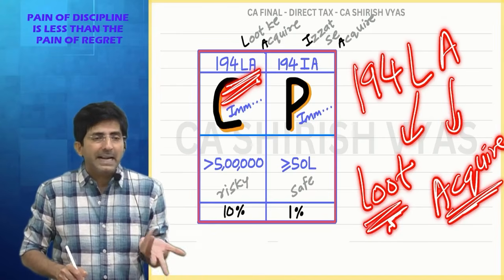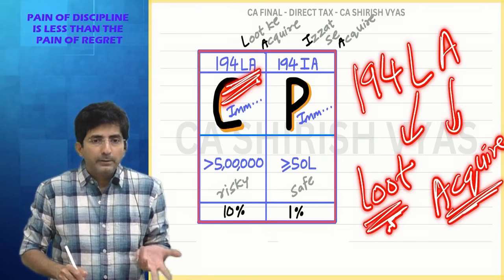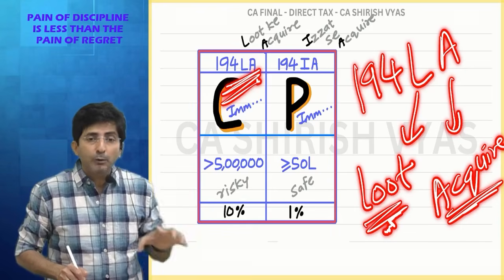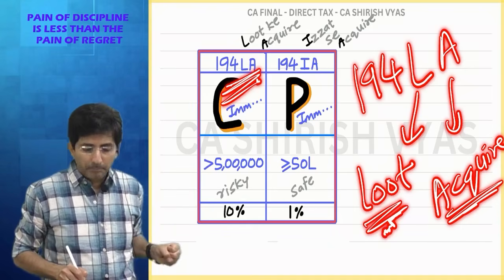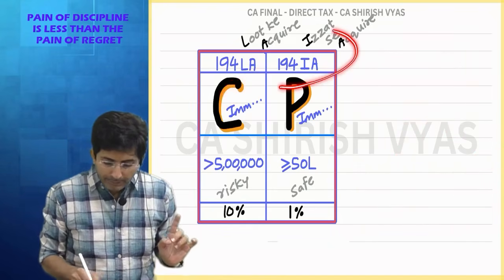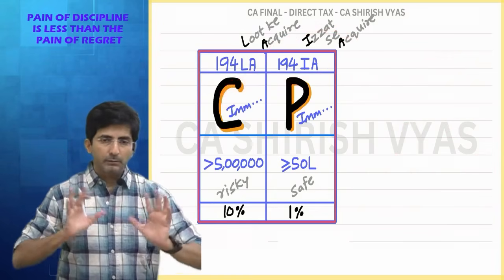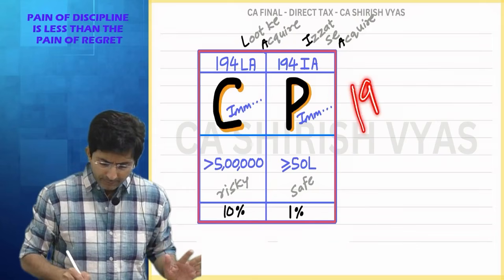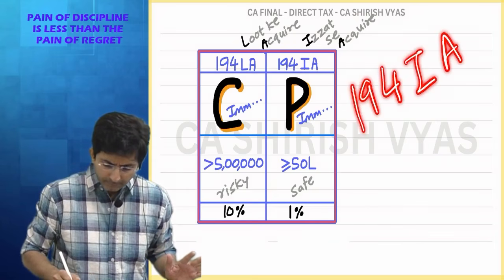LA 194 LA means loot ke acquire kiya. In Hindi, when we say loot liya means forcefully snatched from you. So loot kiya, acquire kiya. And in compulsory acquisition, that's what is happening. Government is not giving you choice. They are forcefully snatching. In Hindi, we say loot ke acquire kiya. But tell me in 194 IA, was it forceful or at free will? Free will. So we say izzat se acquire kiya.